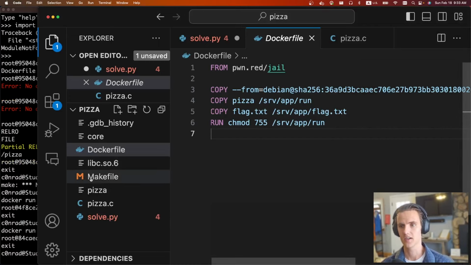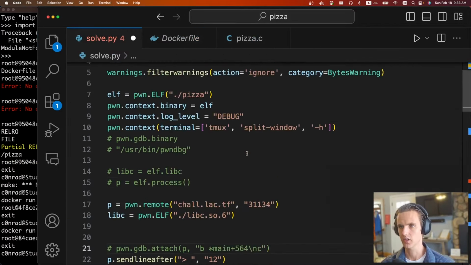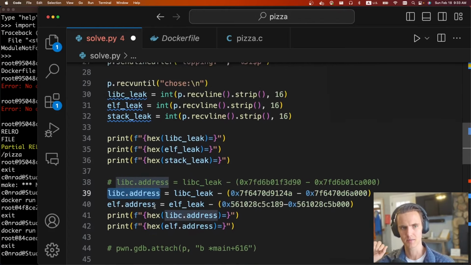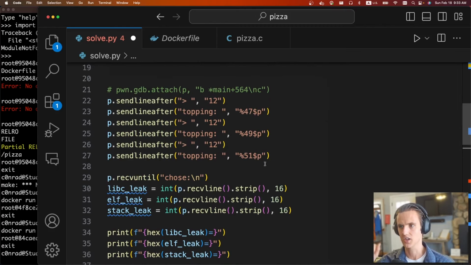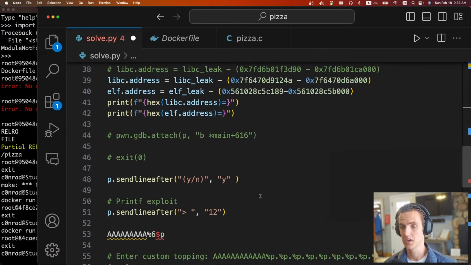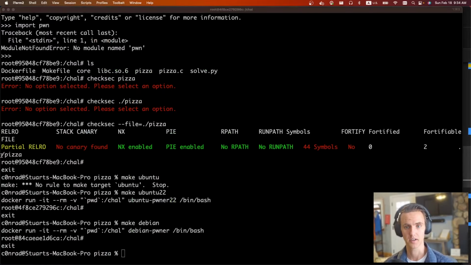But so I run it in the Debian container. And when I did that, I was able to calculate all the offsets correctly, because you need to calculate the base of the virtual mapping to the leak you get so that you can correctly calculate this base address. Also, sometimes Debian and Ubuntu, these values can be different too, depending on the system for some reason. So just make sure you're running it on the closest system. But yeah, after all that, just a simple printf and it should just work.